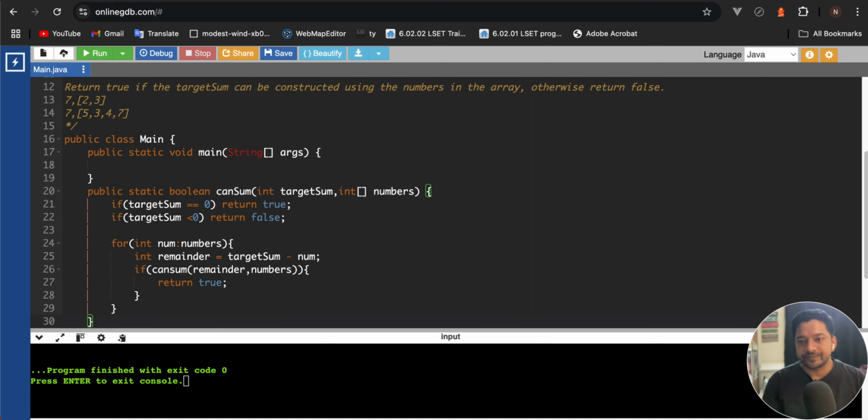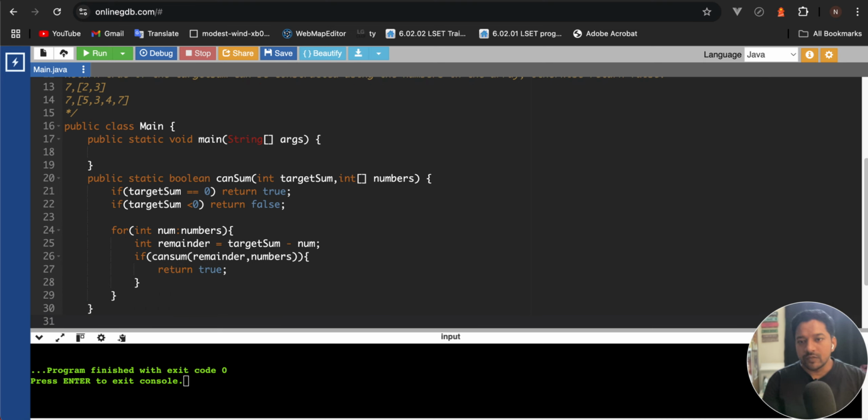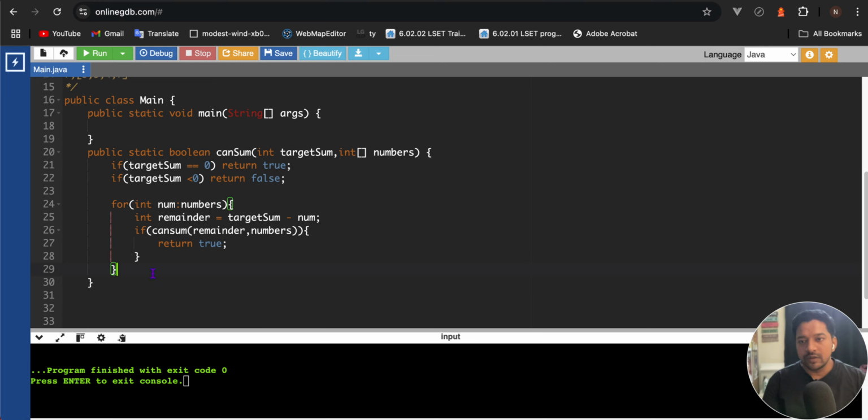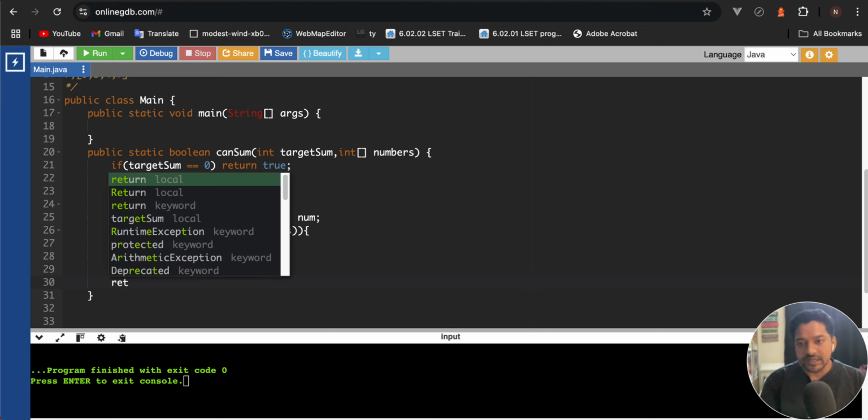otherwise, outside the for loop, we will return false if in some case we are not able to get that value.